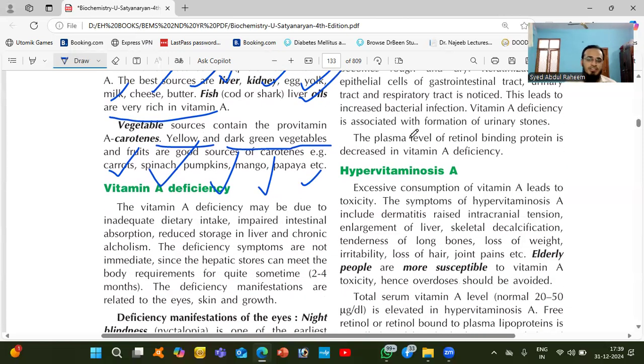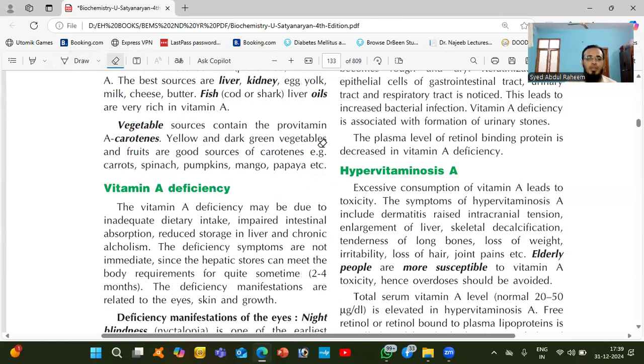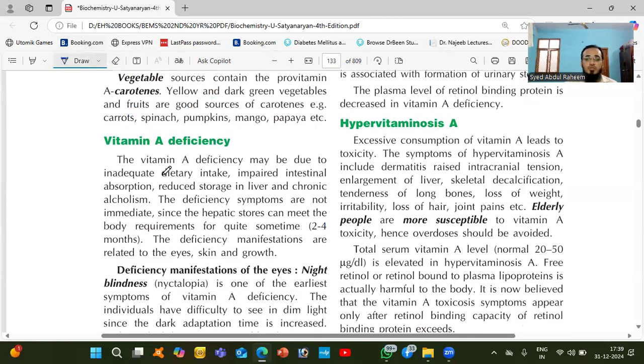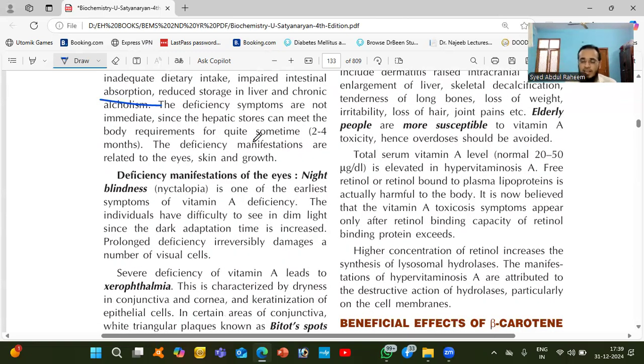Vitamin A deficiency. What will happen? Vitamin A deficiency is due to inadequate dietary intake. First, the patient is not taking vitamin A properly. Second, there is an intestinal issue and absorption is not happening. Third, he is taking diet properly and absorption is happening properly, but storage is not happening properly because he is an alcoholic person.